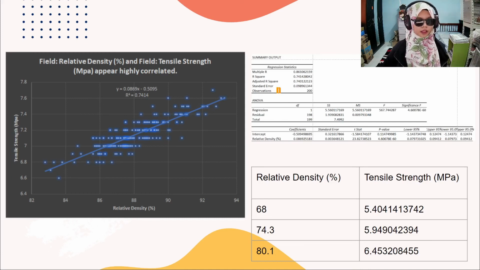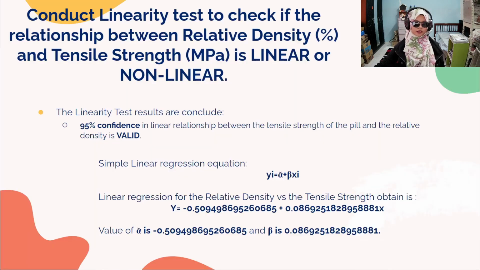This graph shows that we get a linear relationship for relative density and tensile strength.